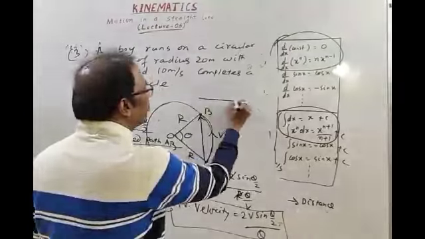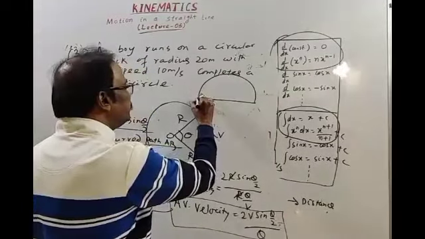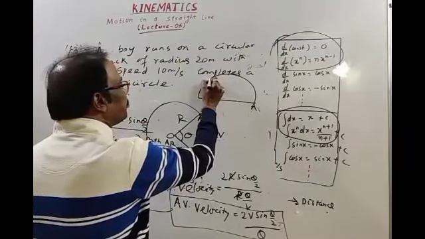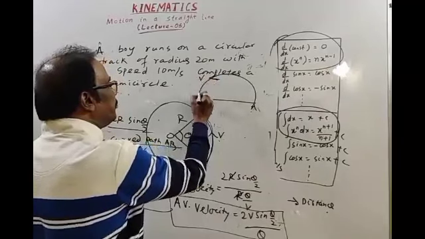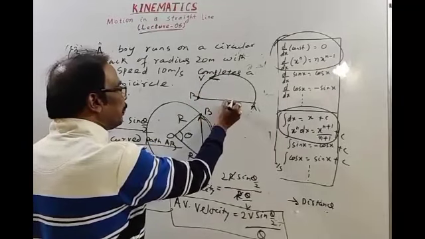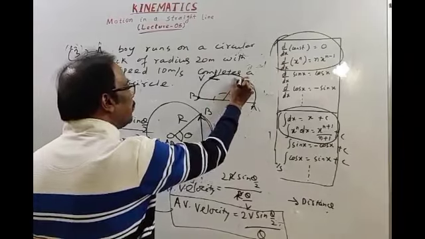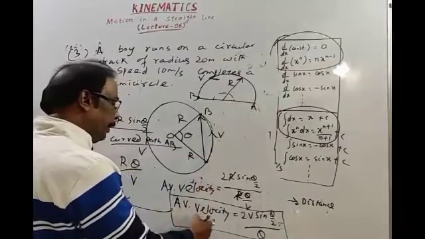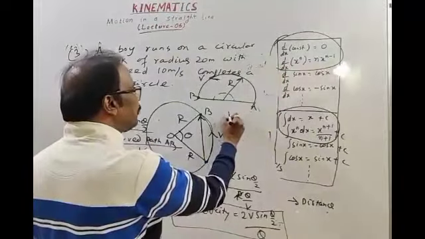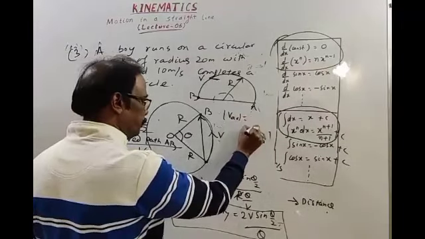For the semicircle, the boy starts from point A, moves along the circular track with speed v, and reaches point B, completing a semicircular track, radius is r. Then we have to find the magnitude of average velocity.